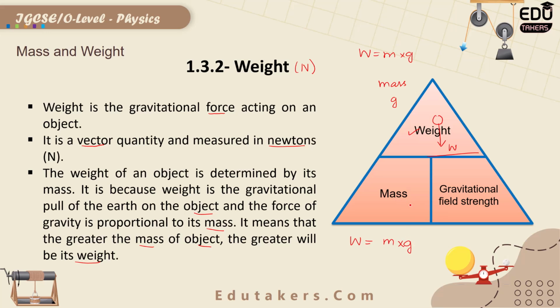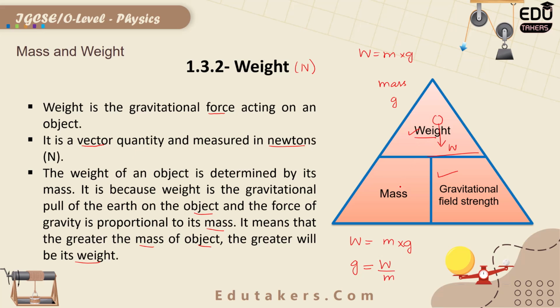After that, if the weight and the mass of the object are known, how can you find out the gravitational field strength? In this case, you need to make the gravitational field strength the subject. Then I can simply write here that g, the gravitational field strength, would be equal to weight divided by mass, because weight is at the top and the mass is at the bottom.